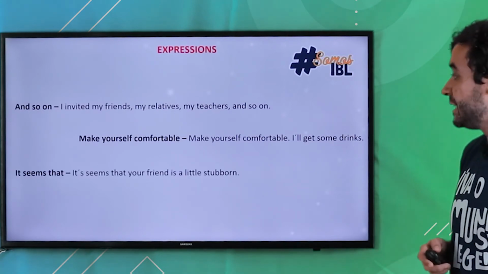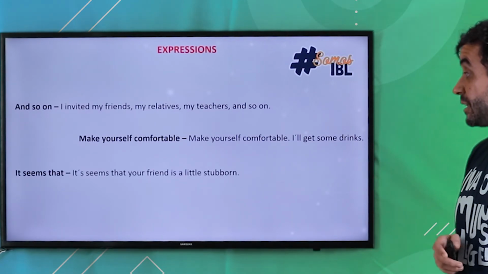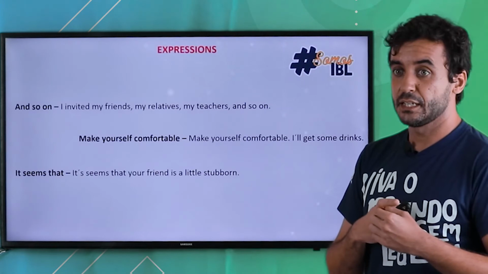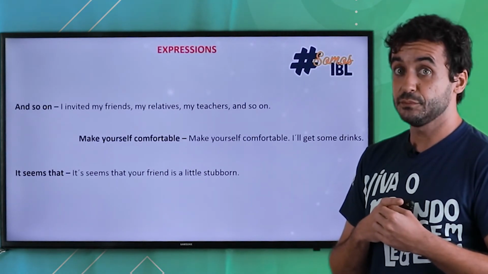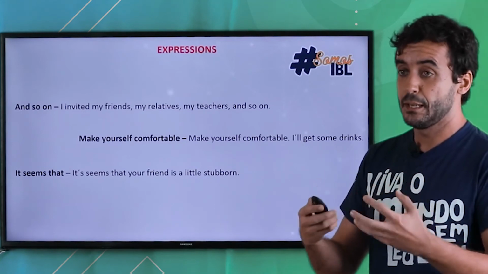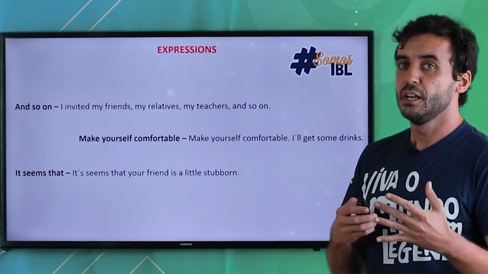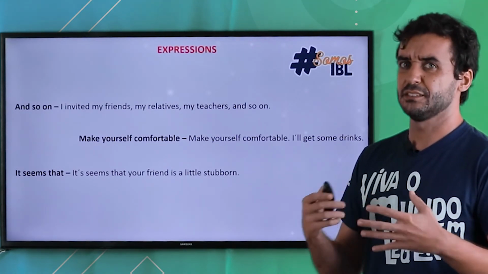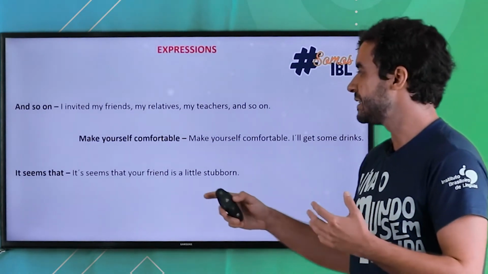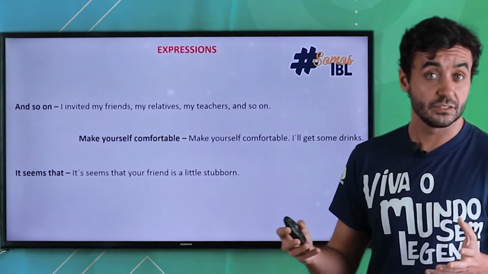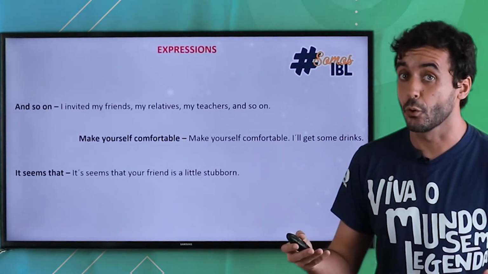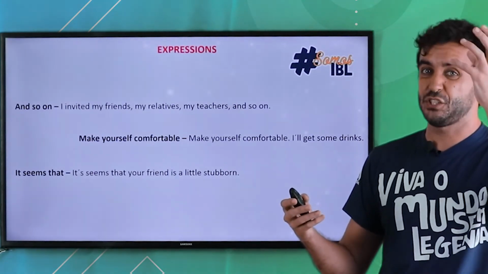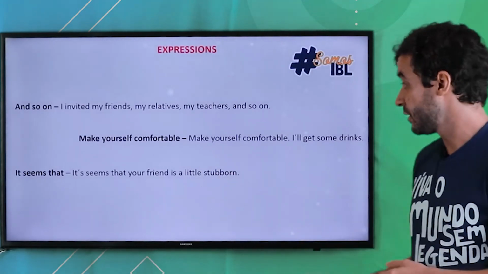The next one is, it seems that, okay? It seems that your friend is a little stubborn, okay? So you have a suspicion over something, and you could say, it seems that, okay? It's close to looks like, okay? But looks like you use for appearance, right? And physical things, right? It seems is like for abstract things. So it seems that you are a bit worried. It seems that it might rain today, okay? So you have a clue, you have suspicion, you have the evidence. It seems that, okay? And finally we have